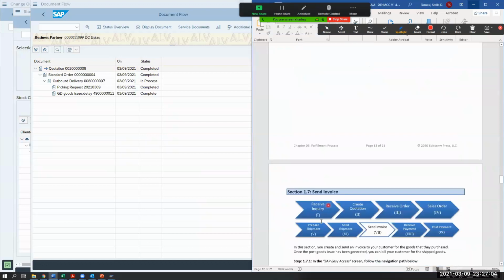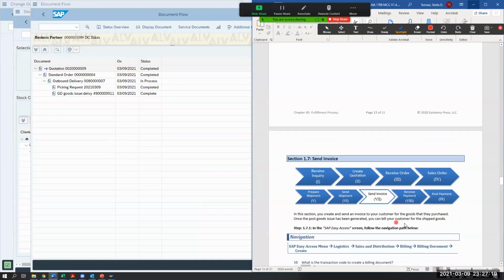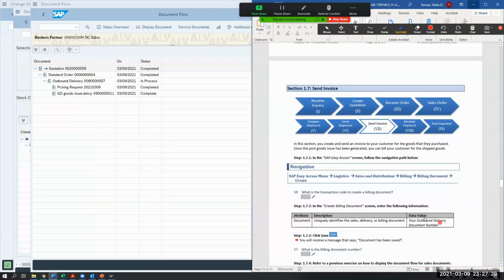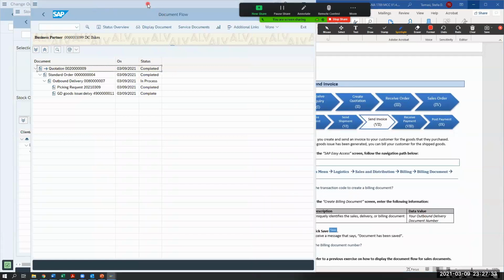So there we go. So now we're in section 1.7 and we're going to now send an invoice. So in this section, you create and send an invoice to your customer for the goods that they purchased. Once the post goods issue has been generated, you can now bill your customer for the shipped goods. So let's go and do that. So let me minimize all of this.